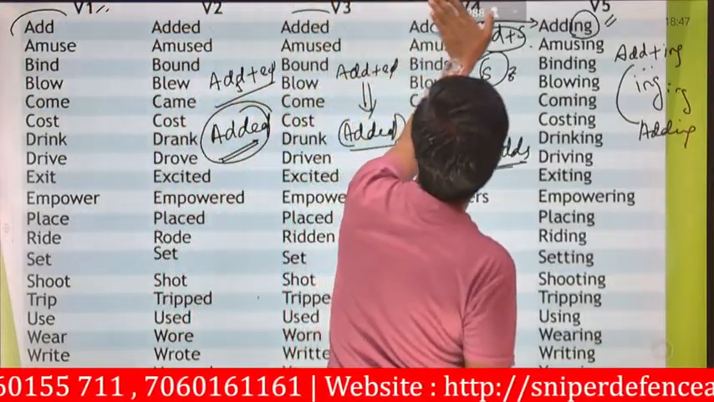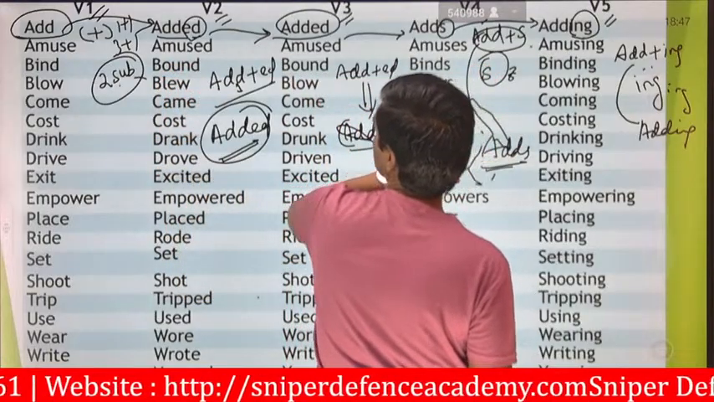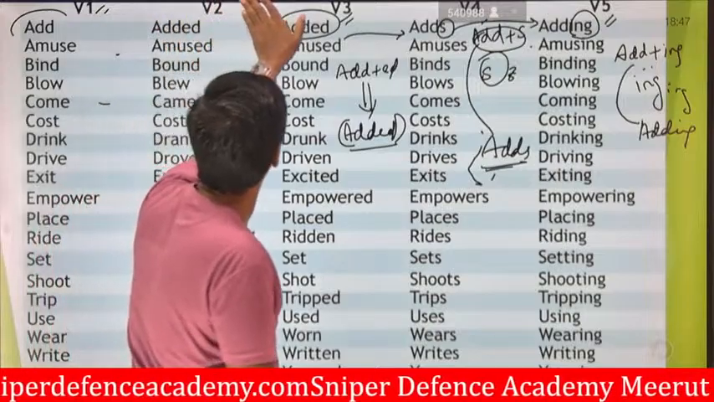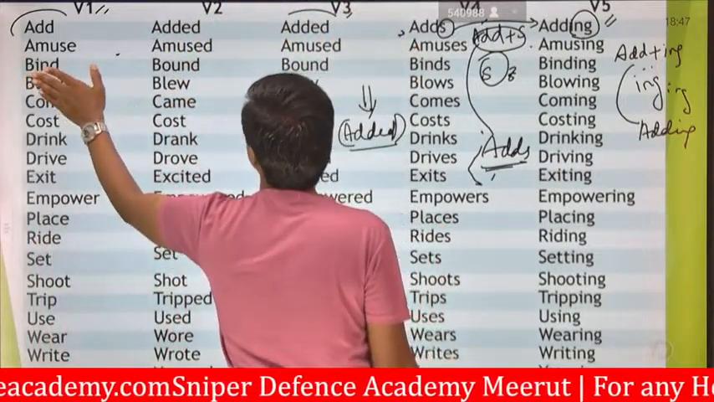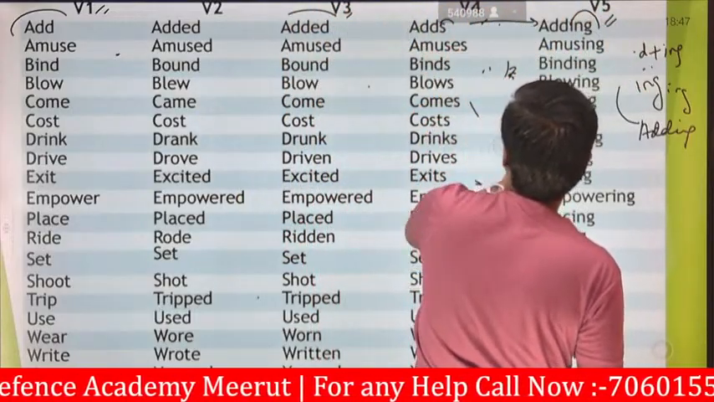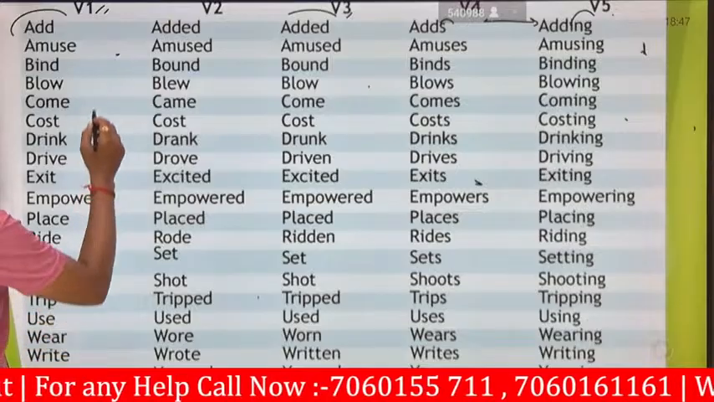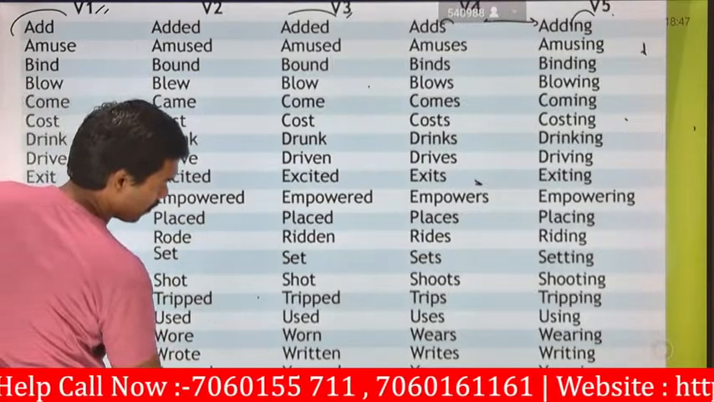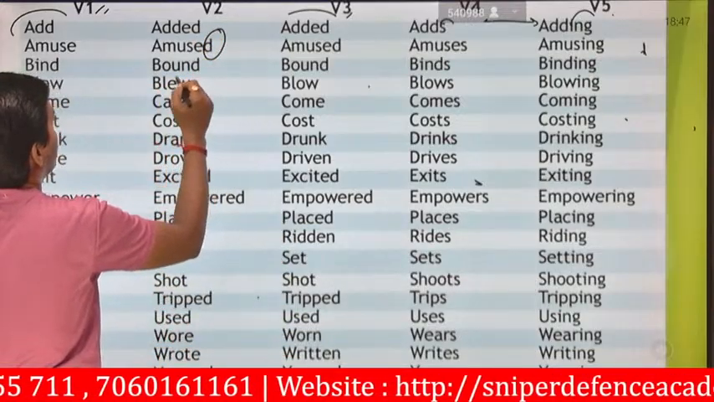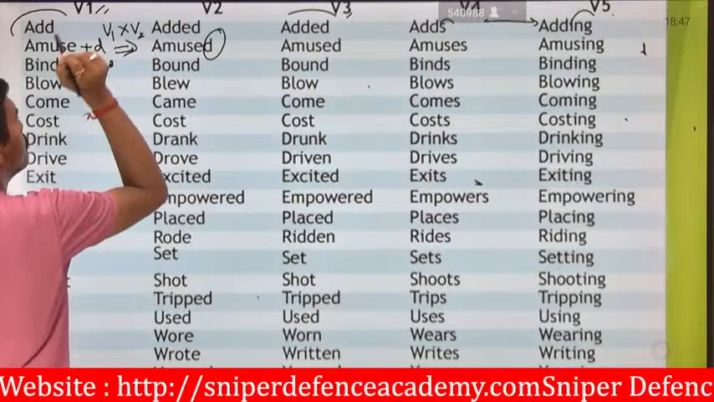The second one is amuse, A-M-U-S-E. So how are we going to turn the verb V1 into V2? For example, amuse will be replaced in terms of amused: D will be added. So here D is added, which represents V2. So V1 is translated into V2.